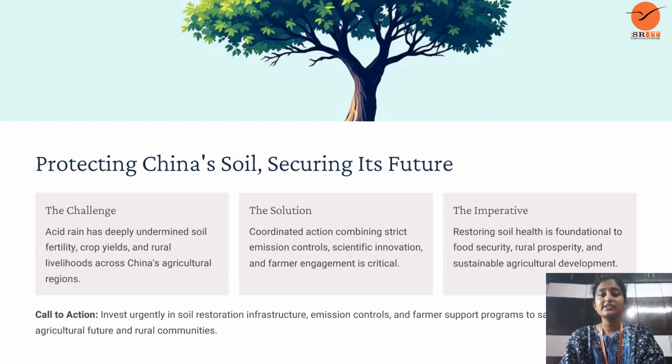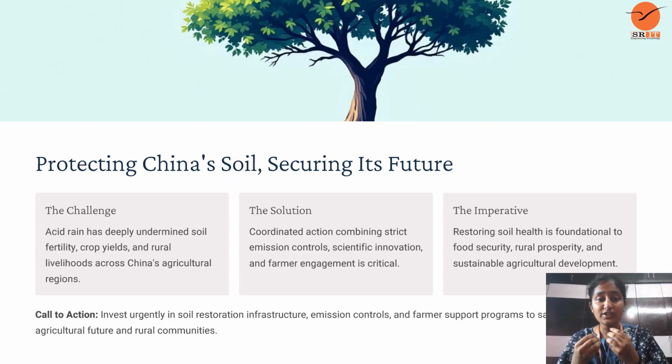Protecting China's soil and securing its future. How will China protect its soil after it is affected by acid rain? How will agriculture be protected? Let us see how it has been protected and how it is securing its future, and what ideas the government has for facing the challenges.